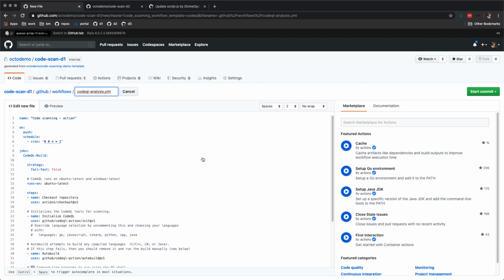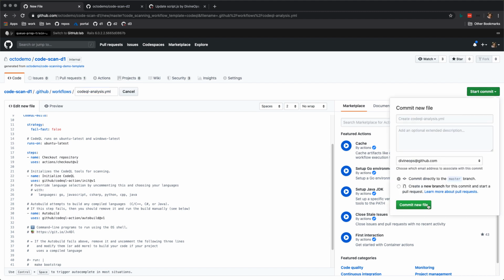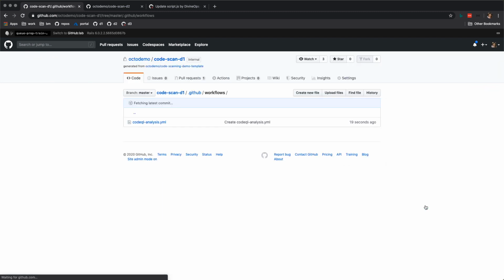You will notice that it auto-generates a GitHub Action, which will run on GitHub hosted runners. So actually, you don't need to configure a server. You don't need to set anything up. The only thing you need to do is just to do this automated setup and then do start commit. And then I'm going to commit it directly into master just because it's a demo. Right? So if you needed to configure custom steps in here, then you could, but you can also leverage just the auto-generated action and it will run for you.